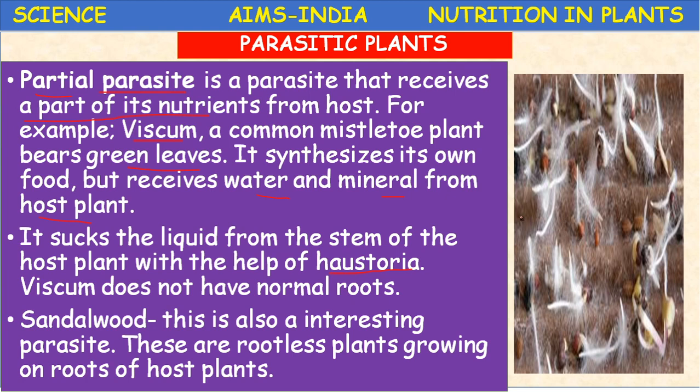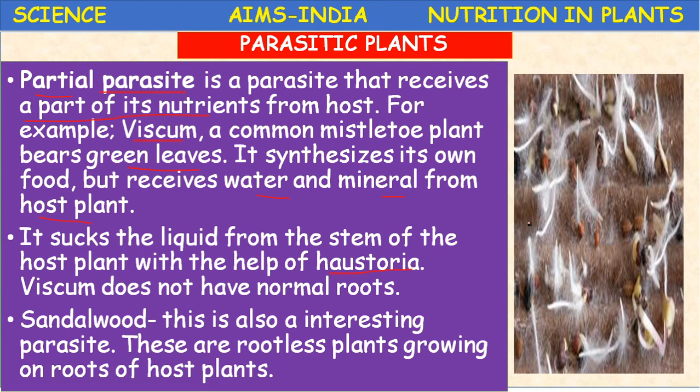Okay. So every parasite has its own requirement. Every living organism has its own requirement. So most of the parasitic plants, that is total parasites, they cannot synthesize any food.